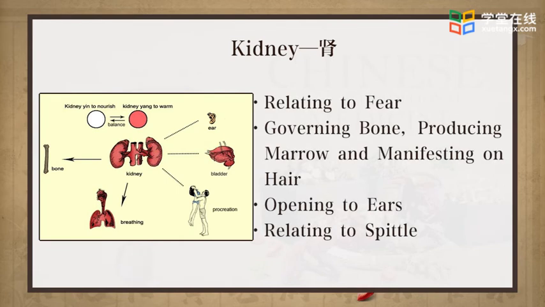Kidney essence can be transformed into bone marrow to nourish the bones. The essence stored in kidney changes to blood to nourish the hair. Therefore, kidney is in charge of bone, producing marrow and manifesting on hair. Kidney opens to ears since hearing depends on the nourishment of kidney essence. Spittle is the thick part of the saliva in the mouth, which is derived from kidney essence, so spittle belongs to kidney system.